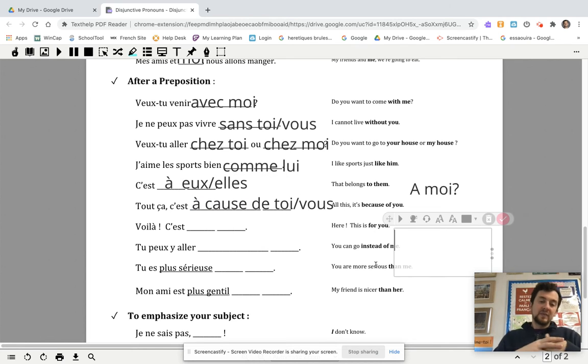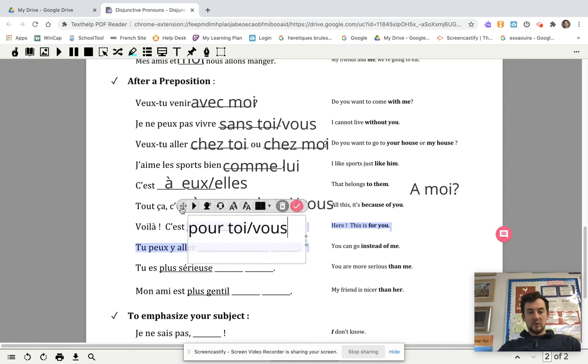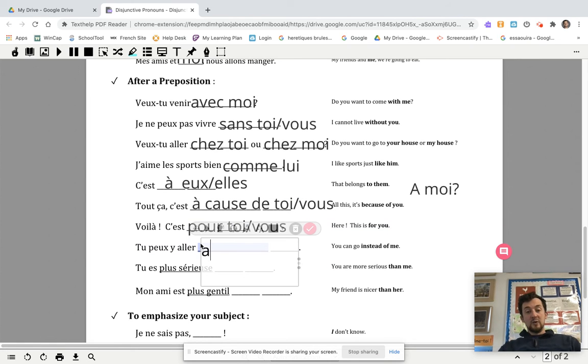Voilà. Okay. That one might be a little bit difficult to remember as well because you might think, oh, because, I'm going to put parce que. Don't put parce que. Parce que means because. We want to say because of, and that's à cause de. It's different. All right, this is for you. Voilà, c'est pour toi. Or it could be c'est pour vous. This is for you. You can go instead of me. Tu peux aller au lieu de moi.